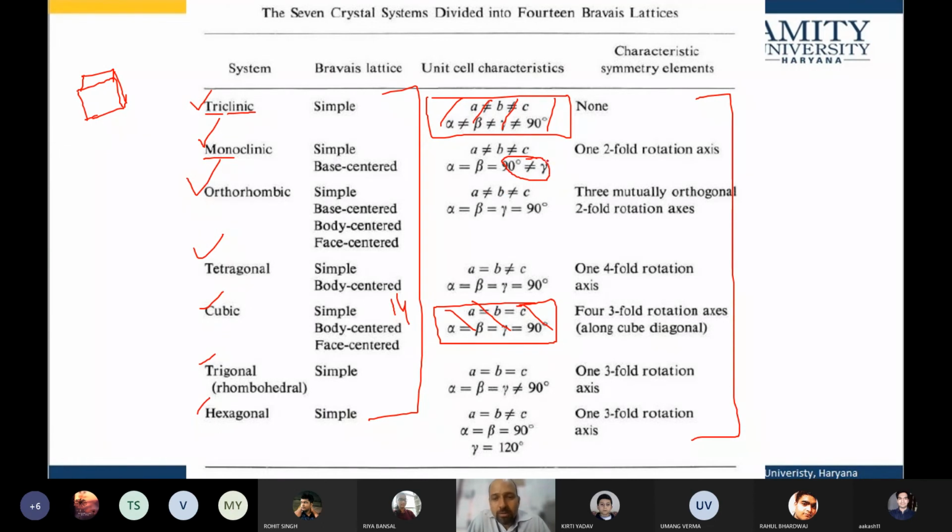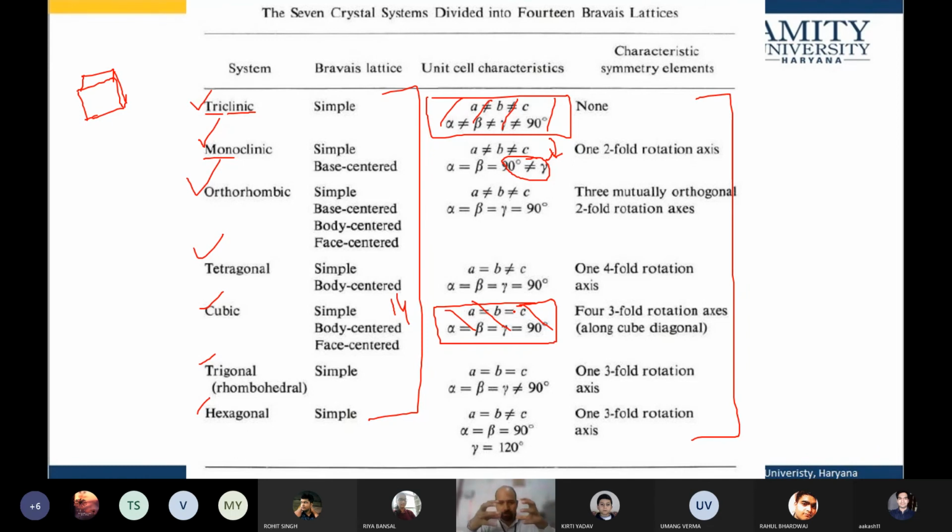In that sense you can remember, and everything else remains the same as the triclinic. So from the triclinic, a slightly more symmetric structure, there are two angles that are equal to 90 degrees, but the third one is not.